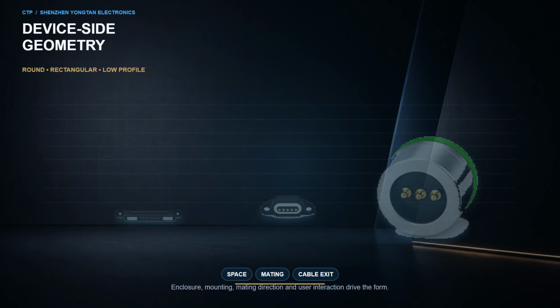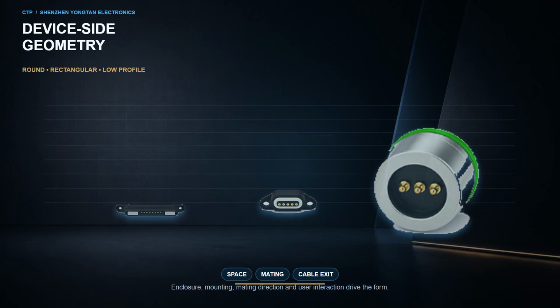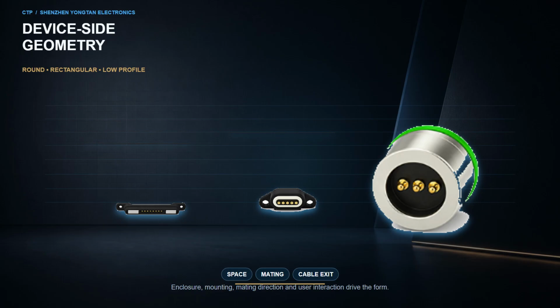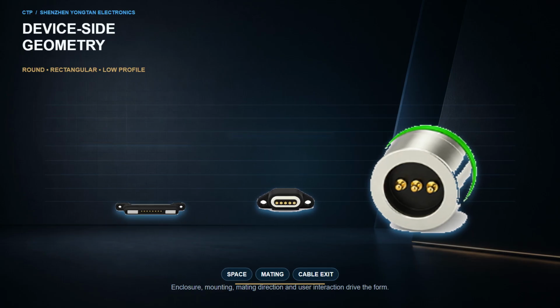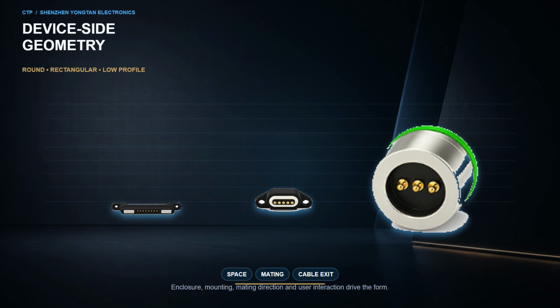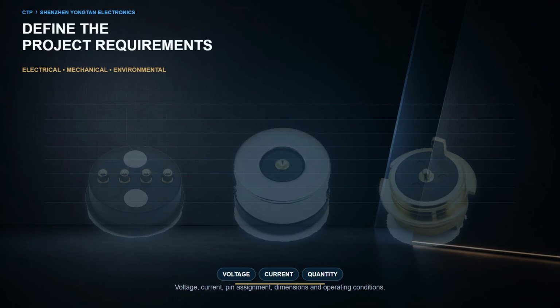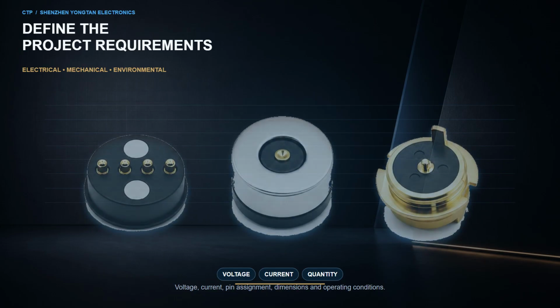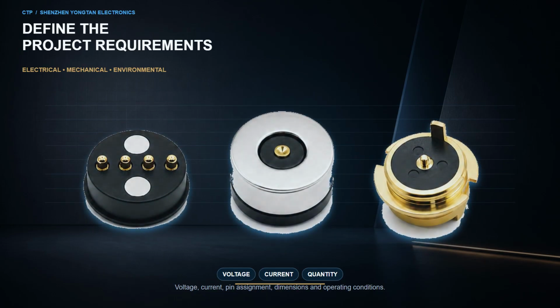The device side geometry also matters. Round structures can support compact alignment and selected rotational requirements. Rectangular and low-profile structures can fit narrow enclosures, controlled mating directions, and space-limited layouts. The final structure should follow the actual enclosure, mounting method, cable exit, and user interaction.